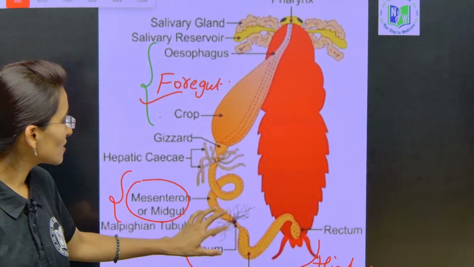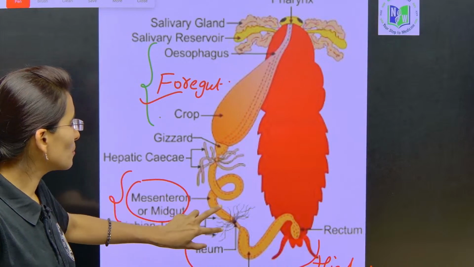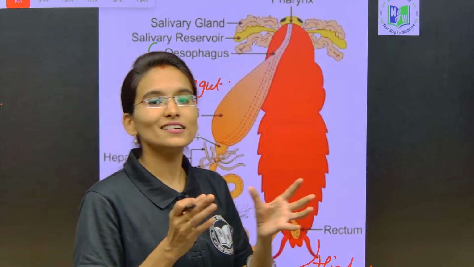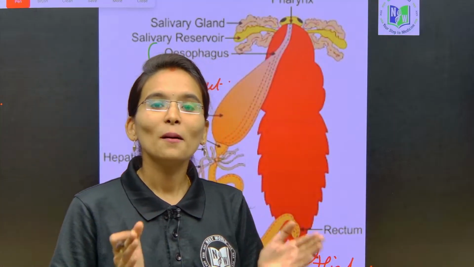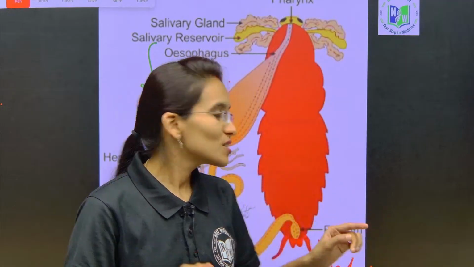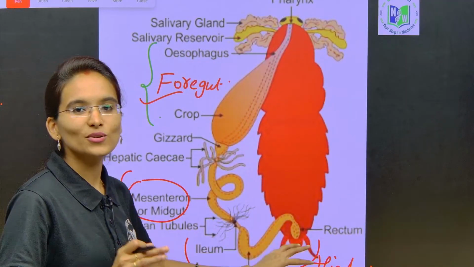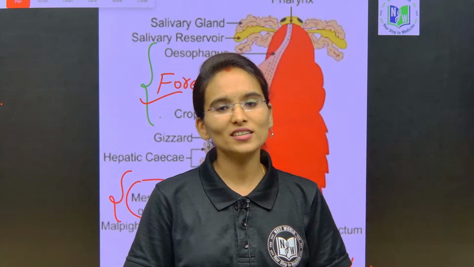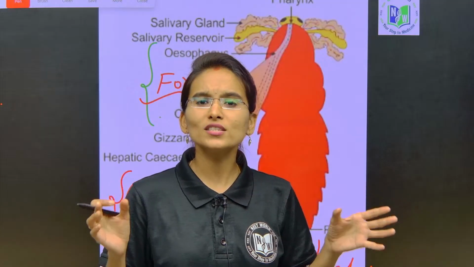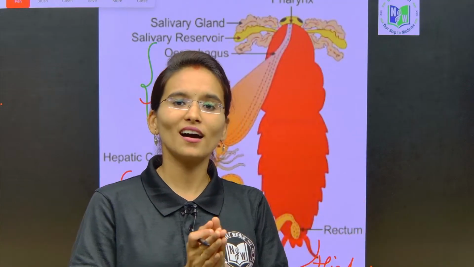Next, in between the midgut and the hindgut, we can find fine thread-like projections called Malpighian tubules, which are meant for excretion. So from here the excretion process is going to start. This is just about the digestive system; it is a very easy answer and one of the most scoring concepts for IPE.